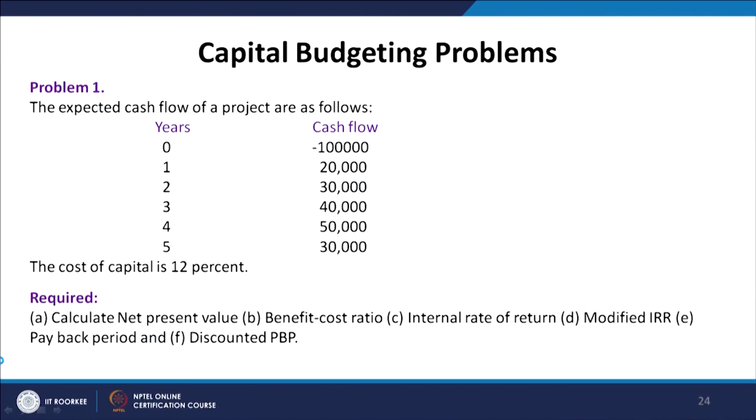We are in the process of doing certain problems. In the previous class I did one problem where we learned how to apply all 6 parts of the evaluation criteria, both discounted and non discounted. We learned how to calculate NPV, IRR, MIRR, the benefit cost ratio, the payback period, the accounting rate of return, and then the discounted payback period.